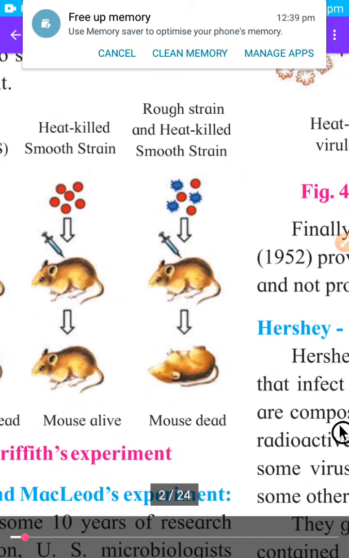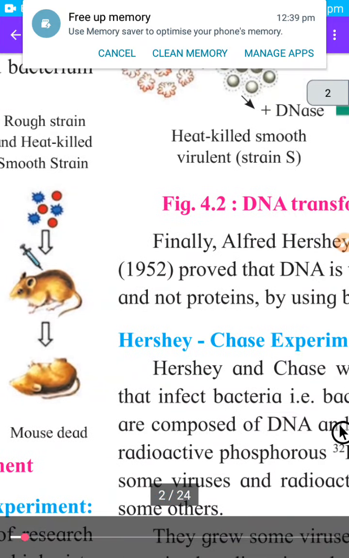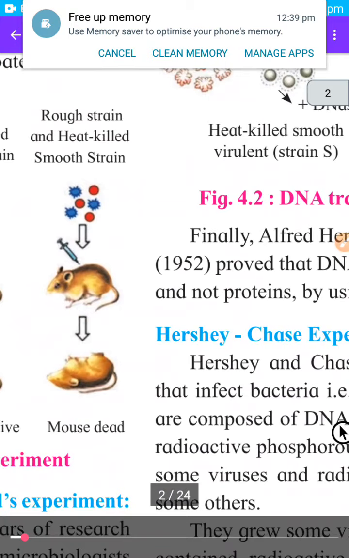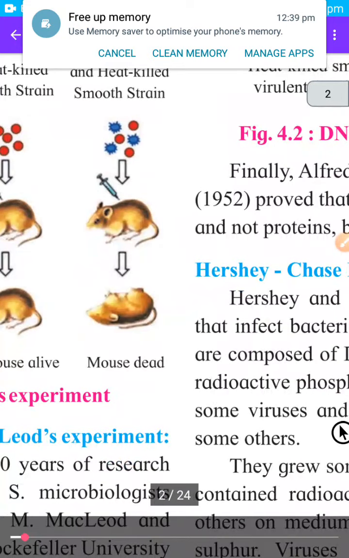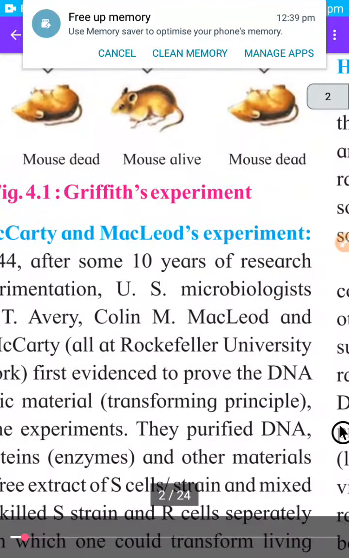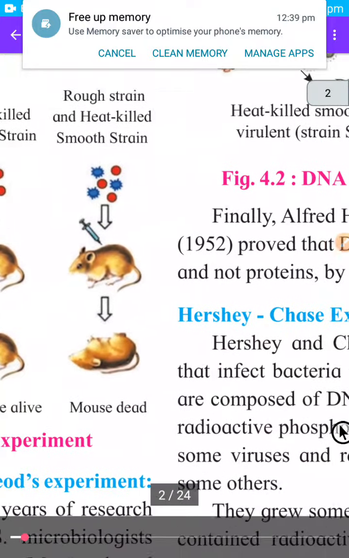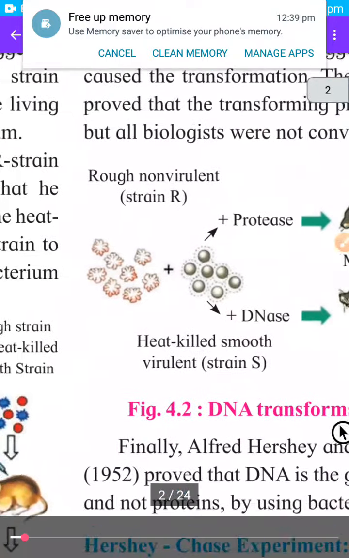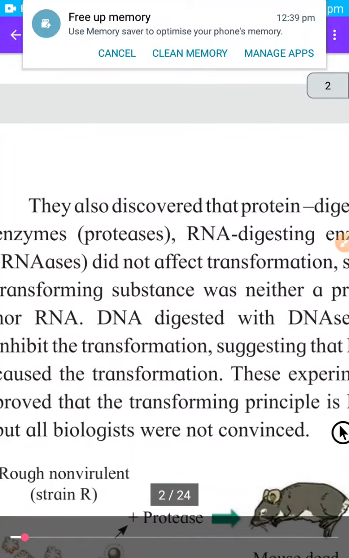Okay, S type of bacteria are injected, but they are heat killed, they are already killed, and they do not cause pneumonia, and the mouse lives. And in the fourth step, rough strain, R type heat killed bacteria, become S type, and they cause pneumonia, and the mouse is dead. So in this way this experiment was done.